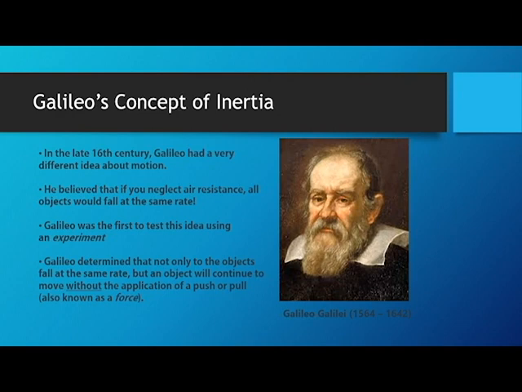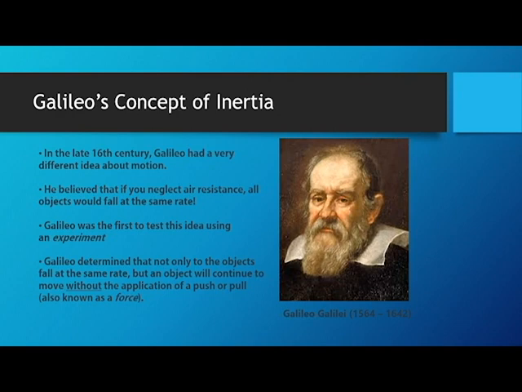Galileo, in this case, used an experiment to determine that the mass of an object has no effect on how fast it falls to the ground. In fact, all objects fall at the same rate. The differences that Aristotle would observe, and that you would observe in general, are due to things like air resistance.